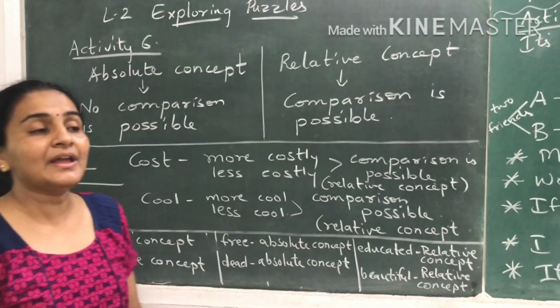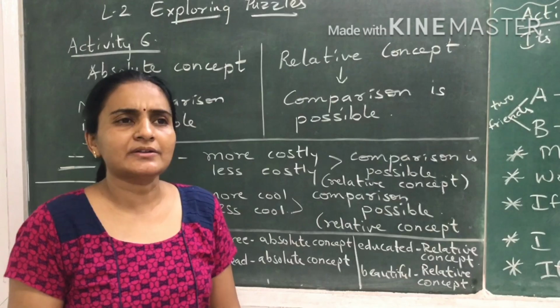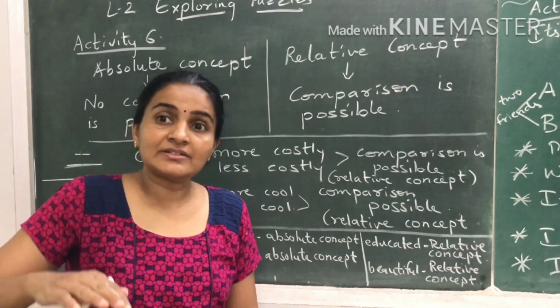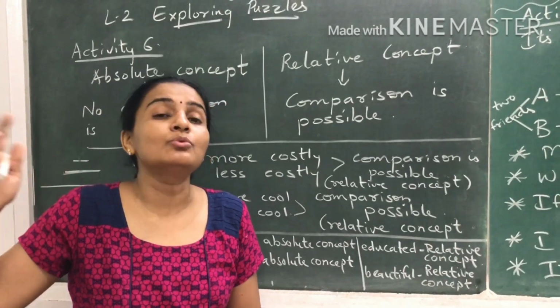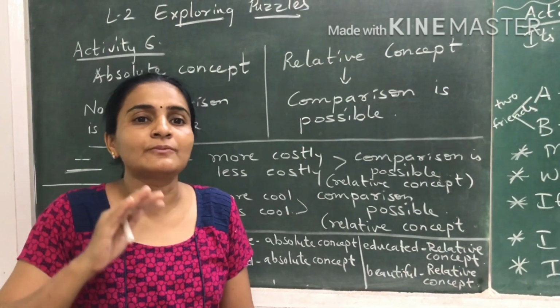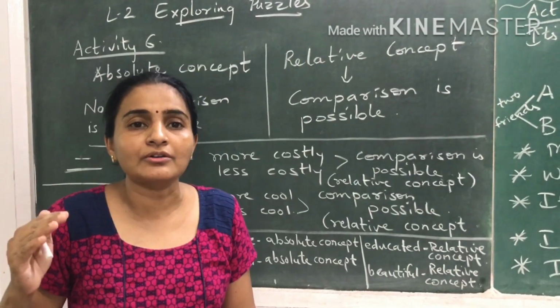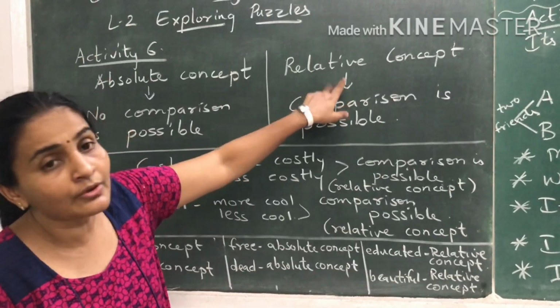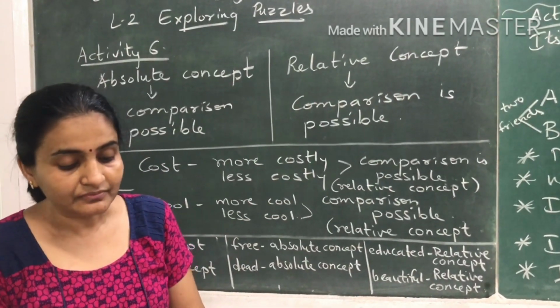Moreover, say someday in winter, the weather may be cool. But you say the day before it was even cooler than that. So over here, cold or hot also. This is more cold, this is more hot, this is less cold. So hot and cold are also relative concepts.